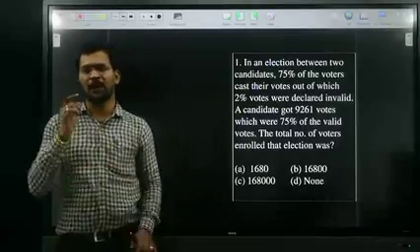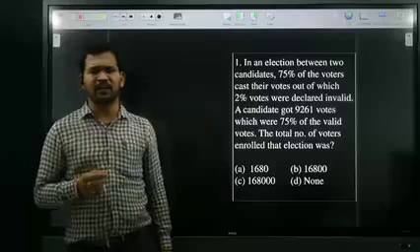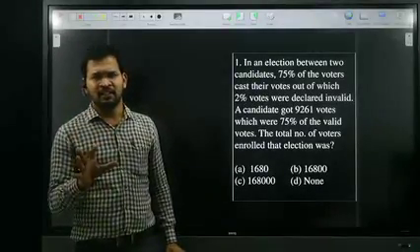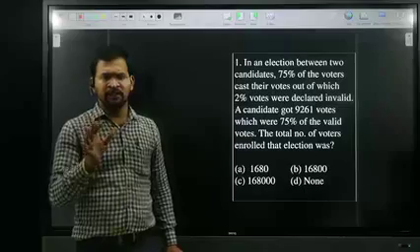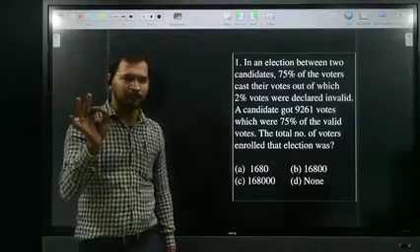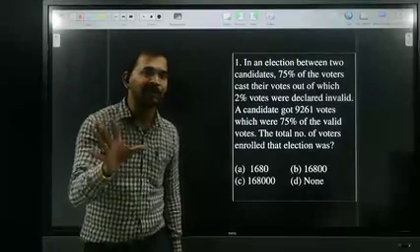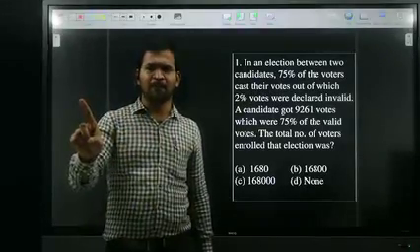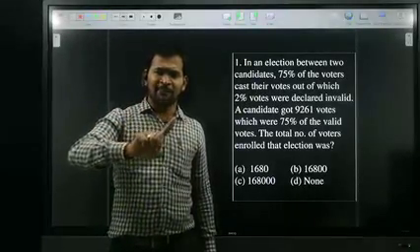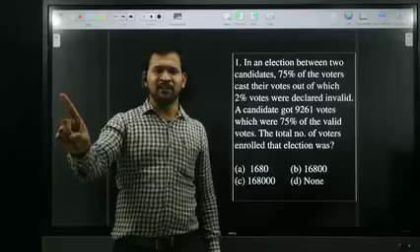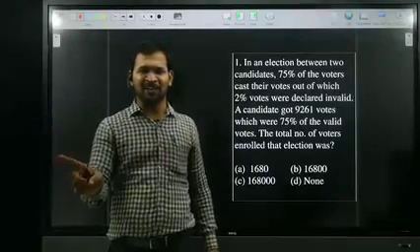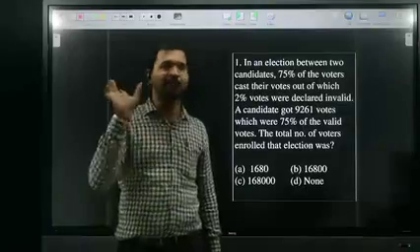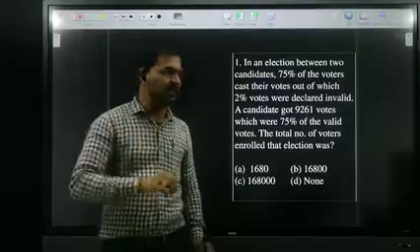One more important point: at the time of the counting, they consider only valid votes. Population is not important. The number of voters in the voters list is not important. Cast votes are not important. Only valid votes are important. All of you clear?